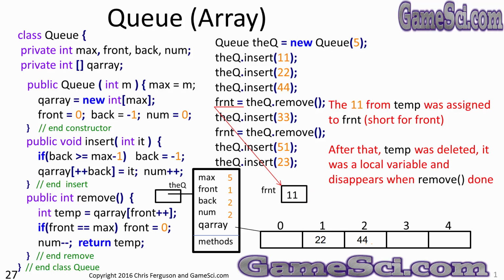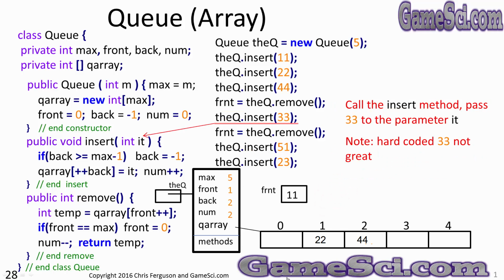Notice also after that happened that temp was deleted. Temp is a local variable declared in remove, so it disappears when remove is done. That's what happens to all local variables. When the method that declared the local variable is done, that disappears. After the 11 was safely transferred to the front variable, temp disappeared.